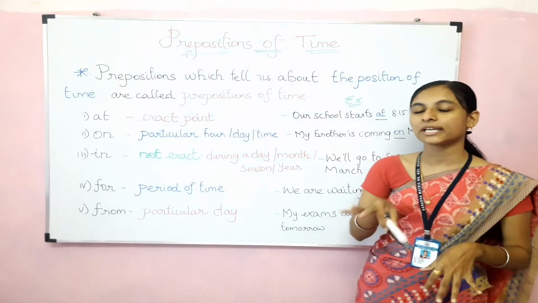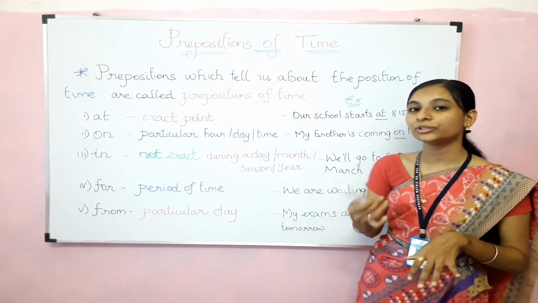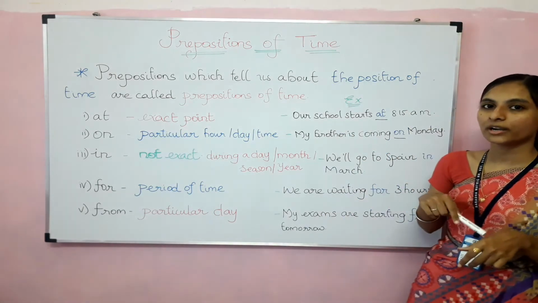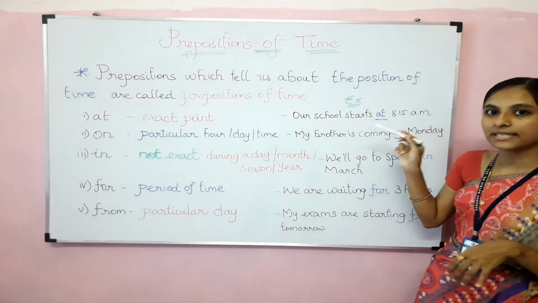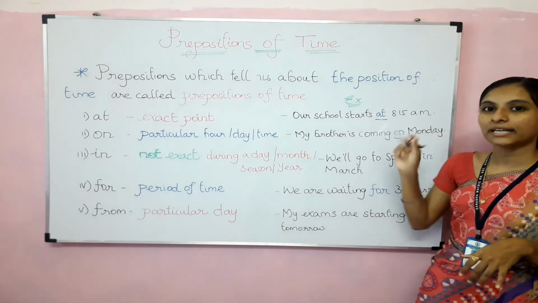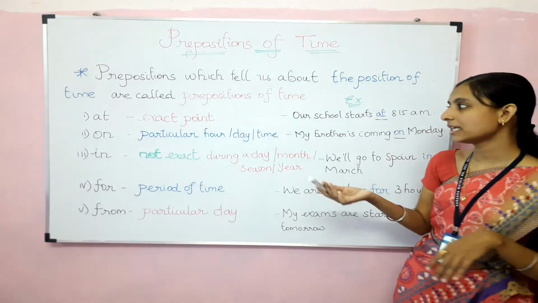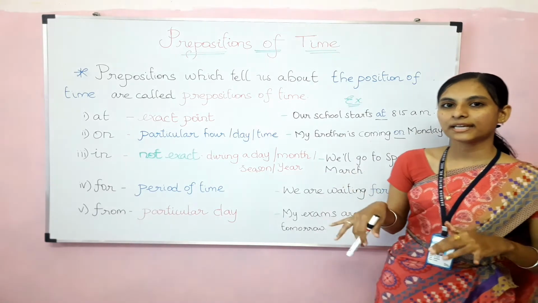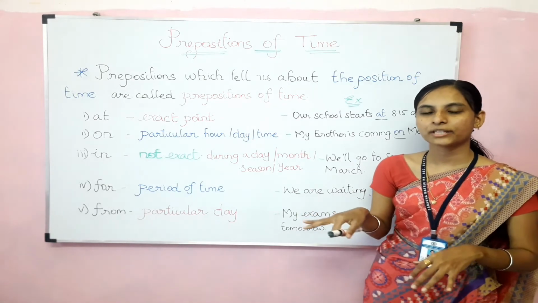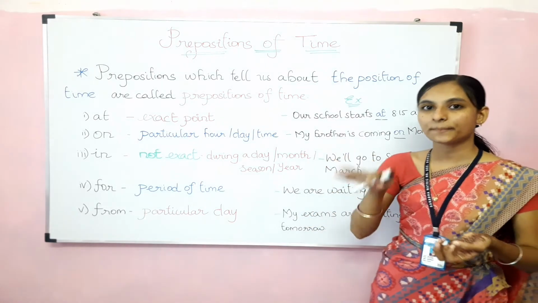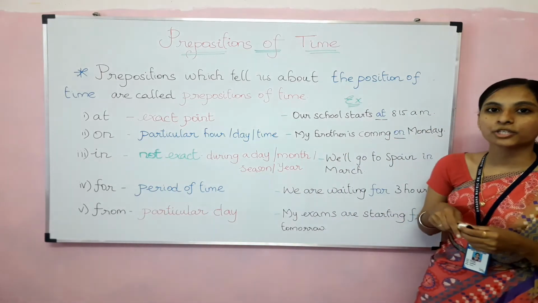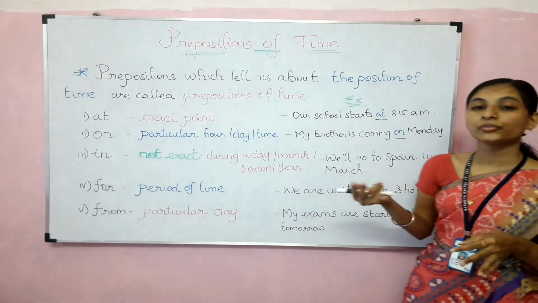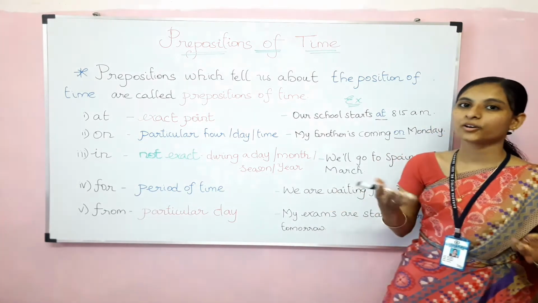ஒரு particular day நான் mention பண்ணி சொல்லும்போது there I need to use on. But when I am talking about exact time, 8:15 to 8:20, 7:20, அப்போ நம்ம வந்து at யூஸ் பண்ணணும். But when we are mentioning any particular day, இந்த டைல வர போறாங்க, so there we need to use preposition on, like our school will reopen on Saturday or Monday.